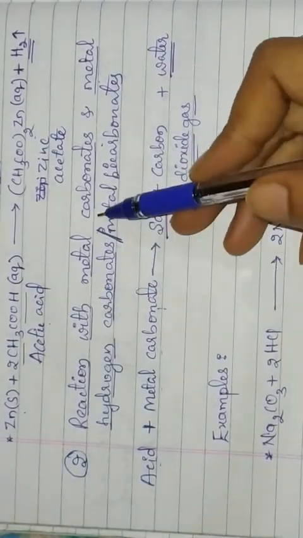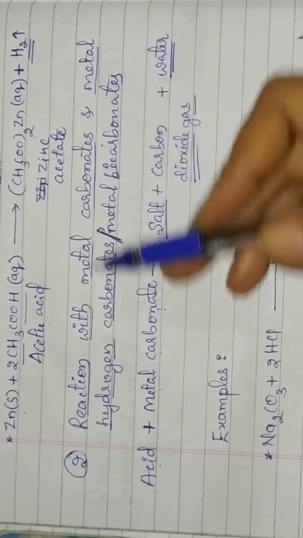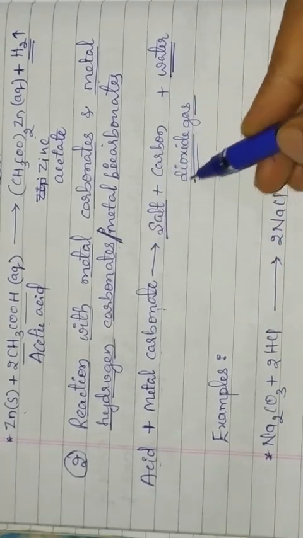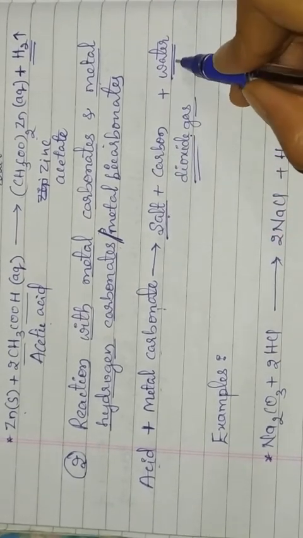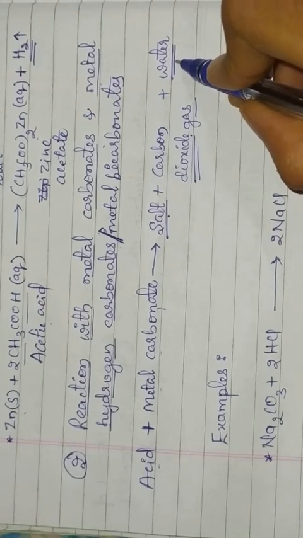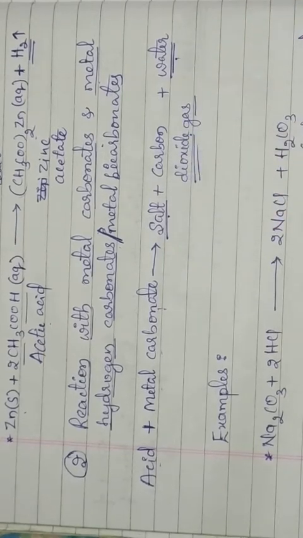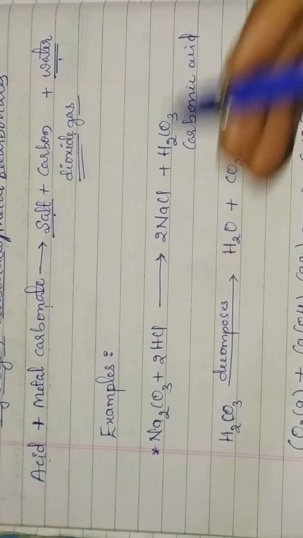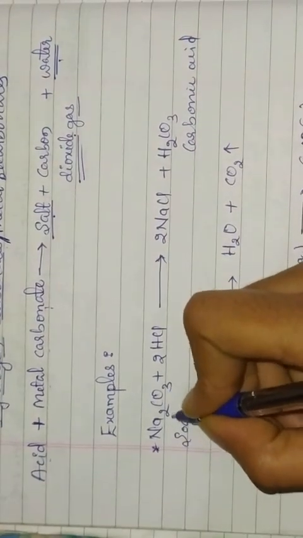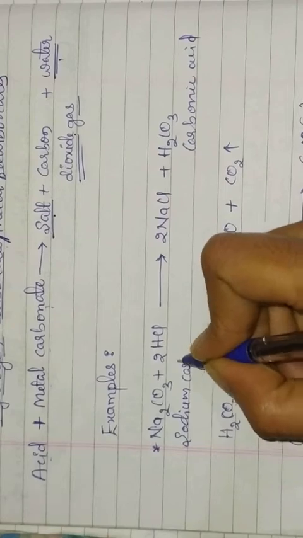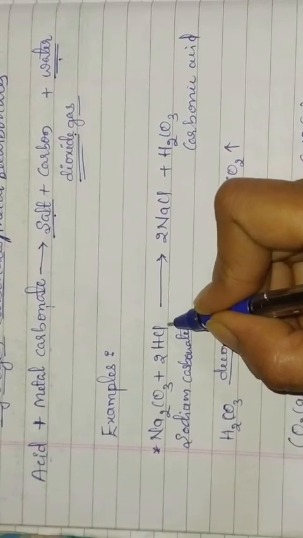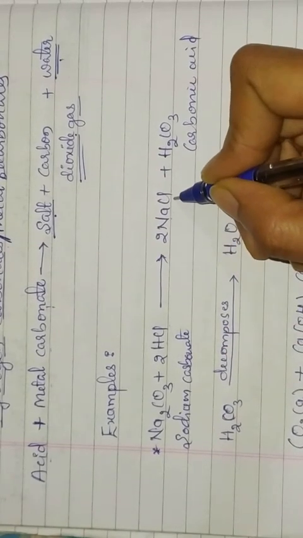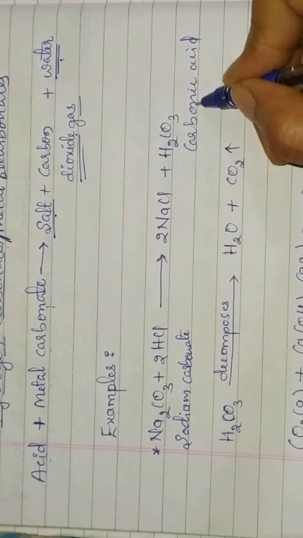When acid reacts with metal carbonates and metal hydrogen carbonate, it releases carbon dioxide gas along with salt, and also it forms water. But when acid reacts with the metals, only hydrogen gas is released along with the salt. Let us see example for this. This is sodium carbonate. This sodium carbonate reacts with hydrochloric acid and it forms sodium chloride. Along with this, carbonic acid is produced.